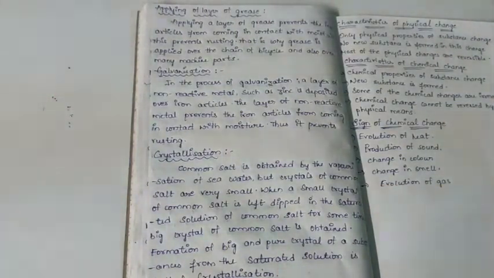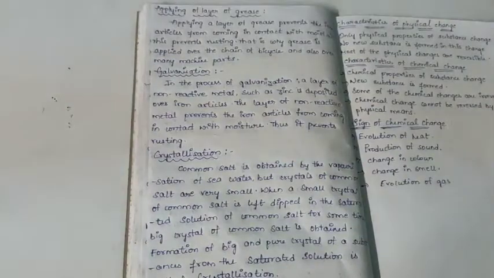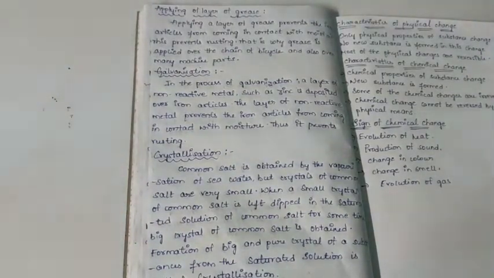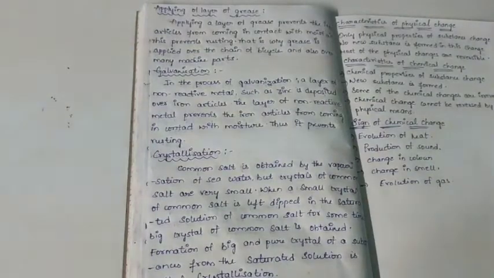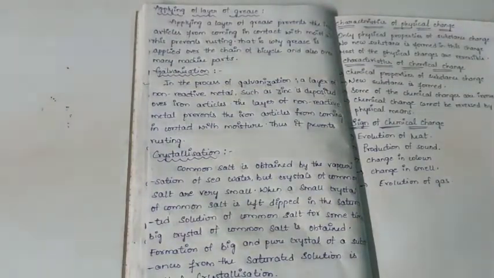Our next method is crystallization. Common salt is obtained by vaporization of seawater, but the crystals of common salt are very small. When a small crystal of common salt is left dipped in a saturated solution of common salt, a big crystal of common salt is obtained. Formation of big and pure crystals of a substance from the saturated solution is called crystallization.